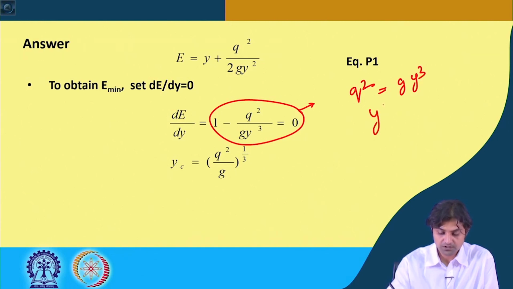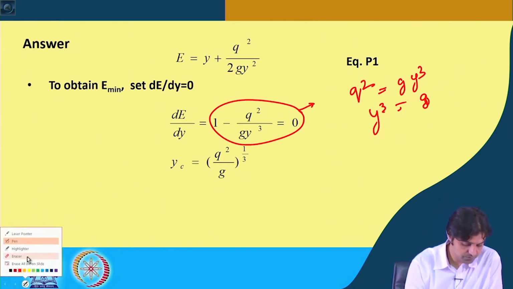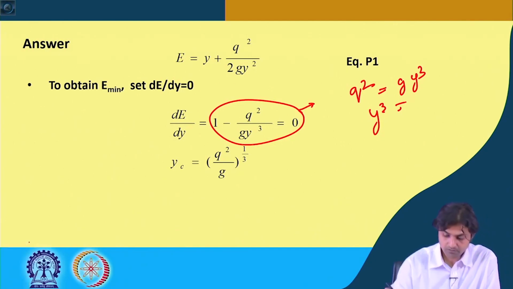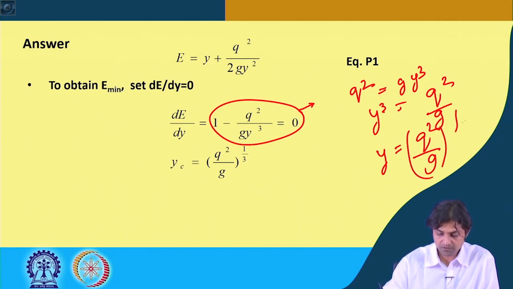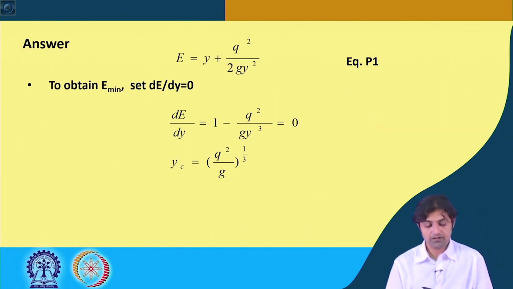That means y cube is q square by g, so y is given as q square by g to the power 1 by 3, and because it is critical we write it as yc.